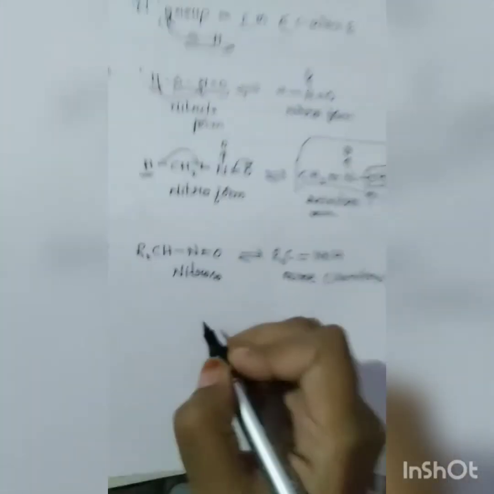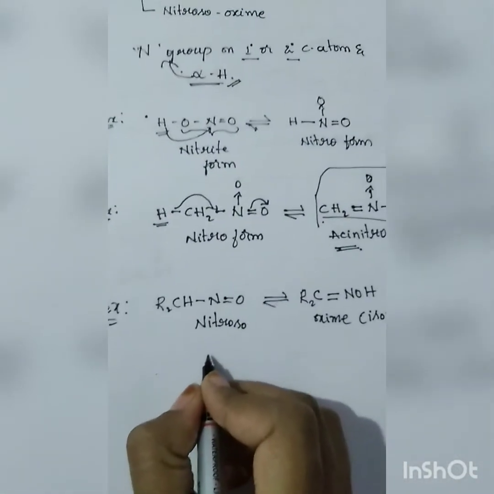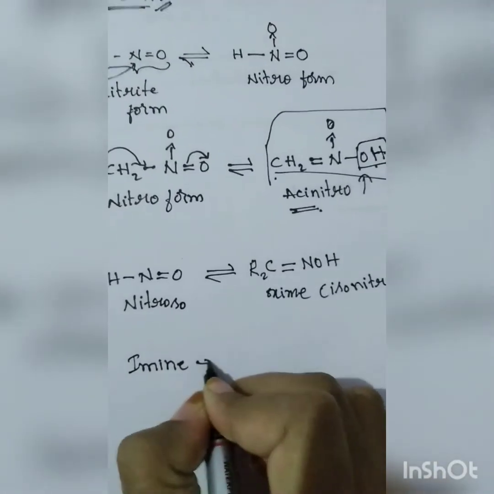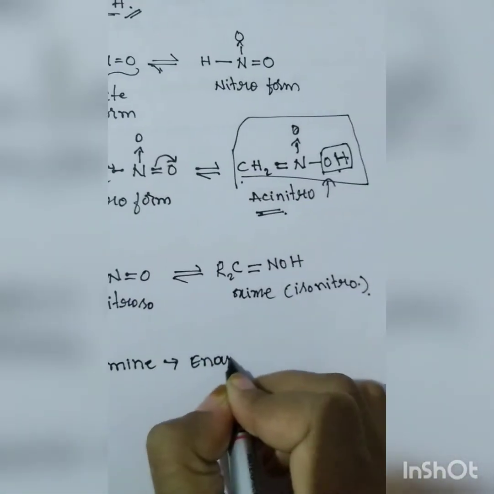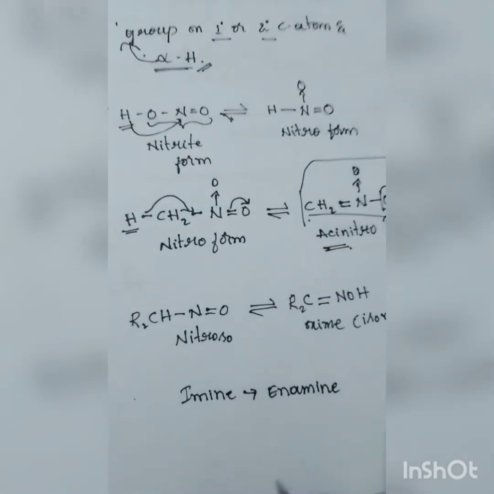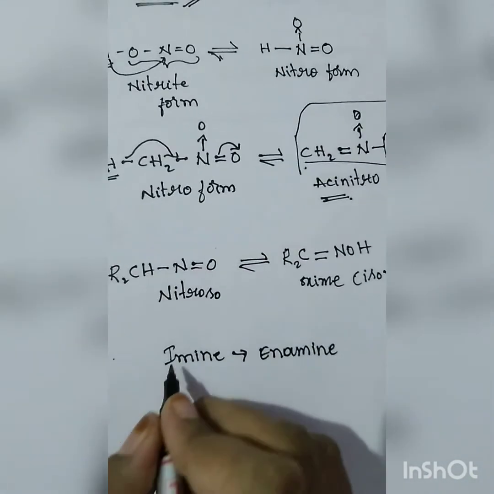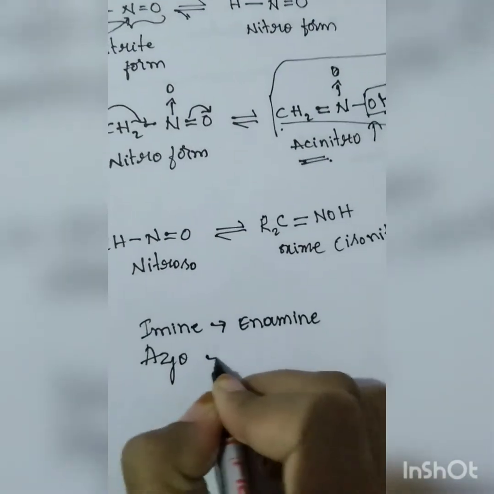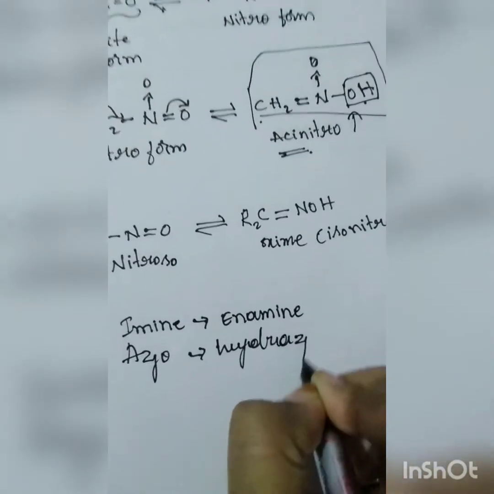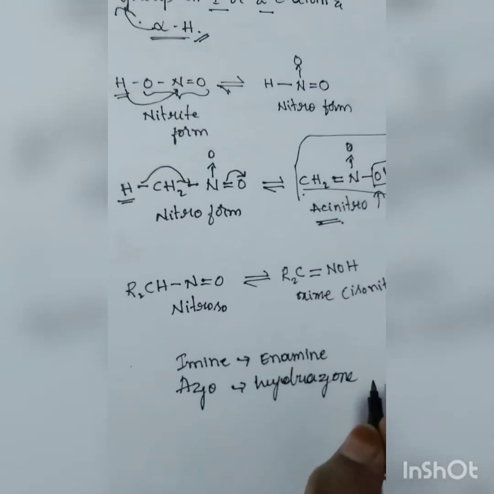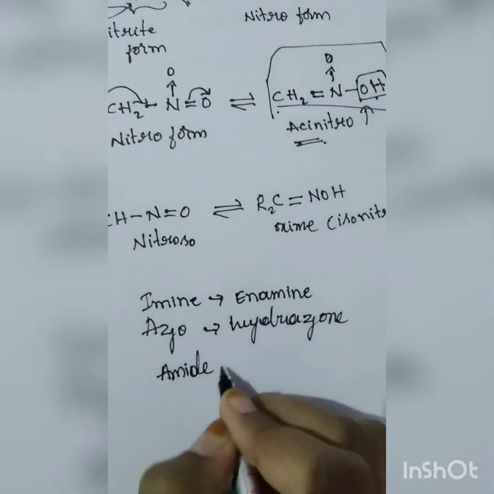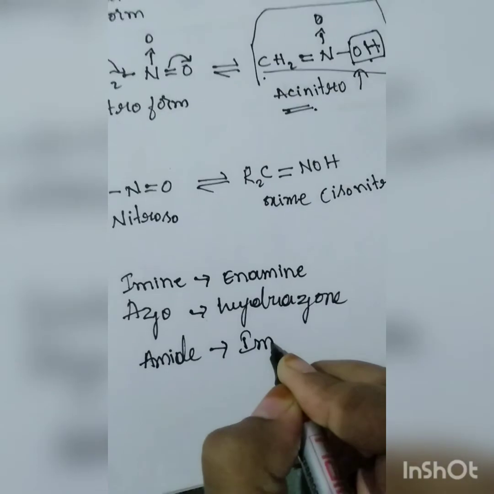The same way there are imine to enamine, another one azo to hydrazone, and another one, the last one I feel, is amide to imide.